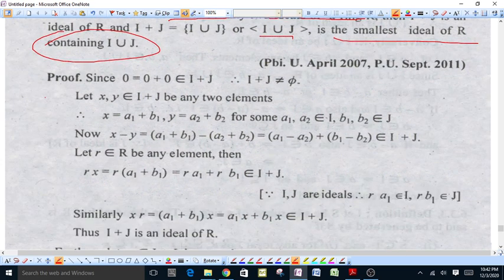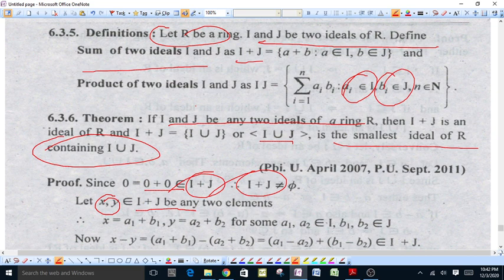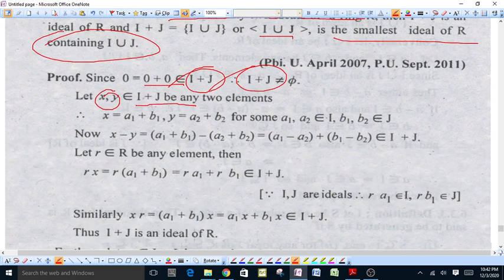Since 0 can be written as 0 + 0, which belongs to I + J, this means I + J is not empty. Suppose x and y are two elements of this sum.